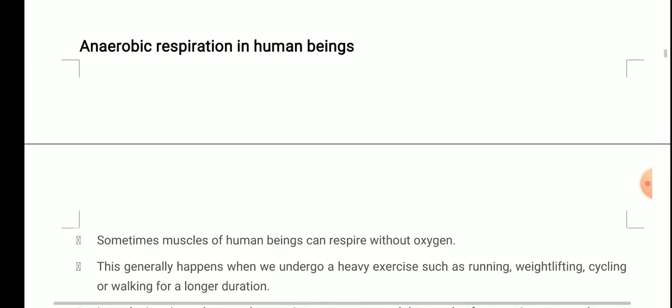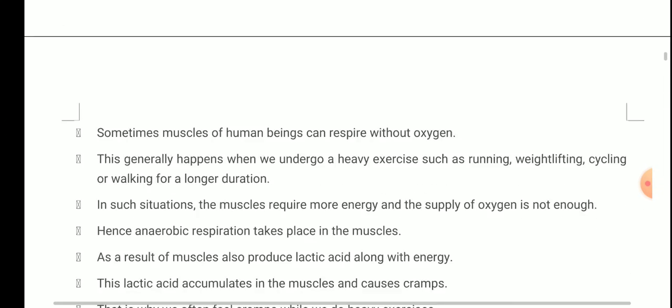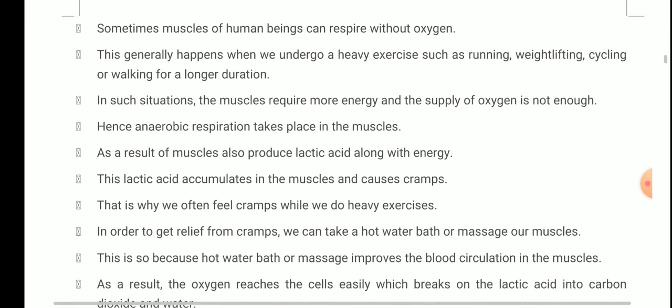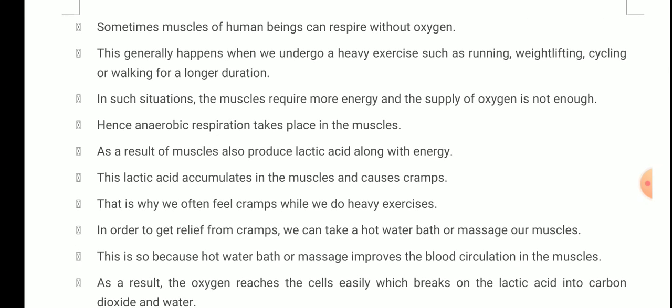Now next is anaerobic respiration in human beings. Sometimes muscles of human beings can respire without oxygen. This generally happens when we undergo heavy exercise such as running, weightlifting, cycling, or walking for a longer duration.